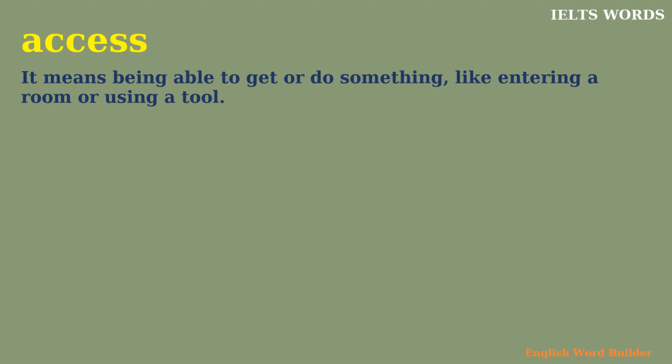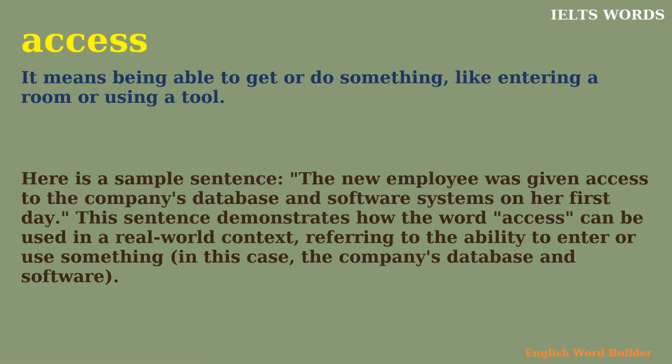Access. It means being able to get or do something, like entering a room or using a tool. Here's a sample sentence. The new employee was given access to the company's database and software systems on her first day. This sentence demonstrates how the word access can be used in a real-world context, referring to the ability to enter or use something, in this case, the company's database and software.